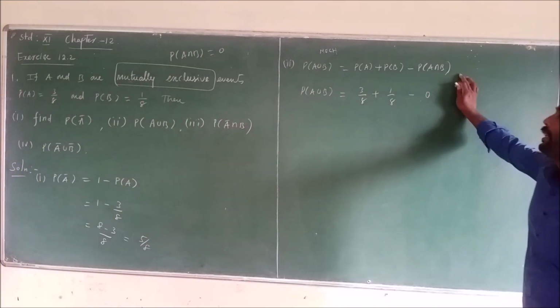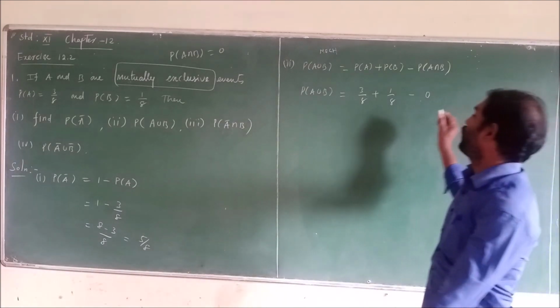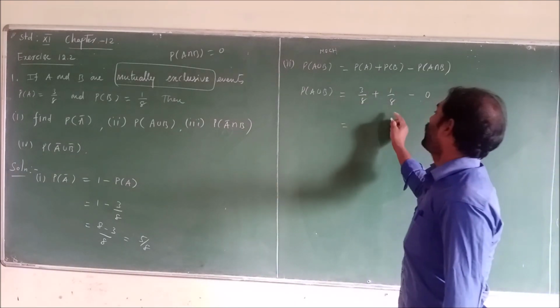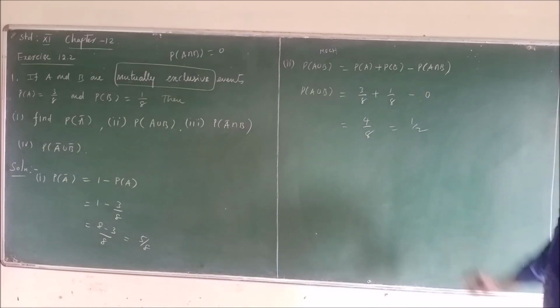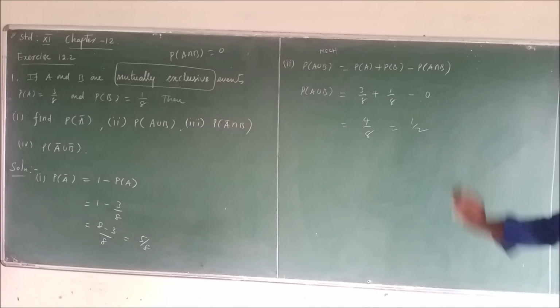Therefore probability of A union B equals 3 by 8 plus 1 by 8, 4 by 8, equal to 1 by 2.